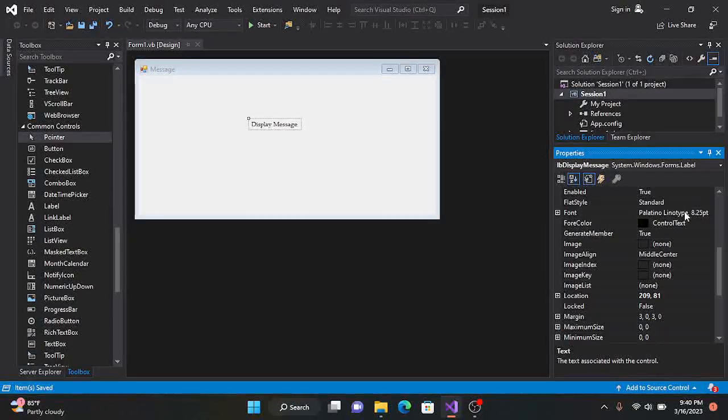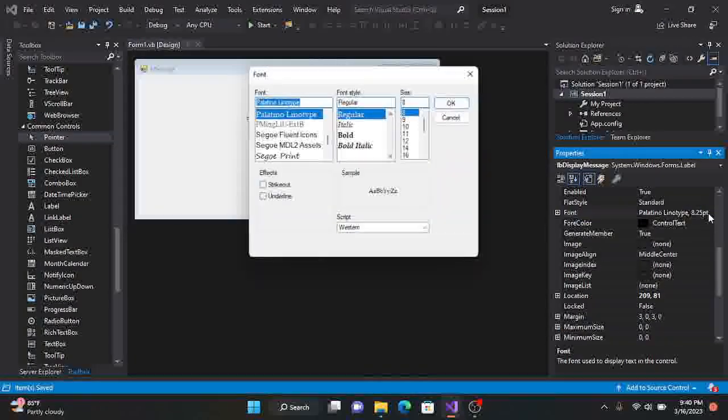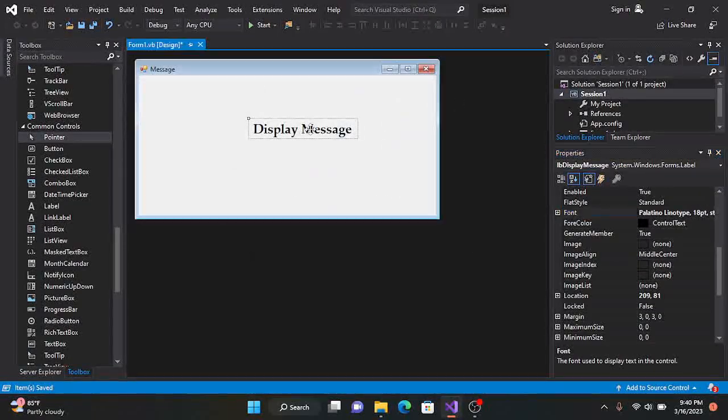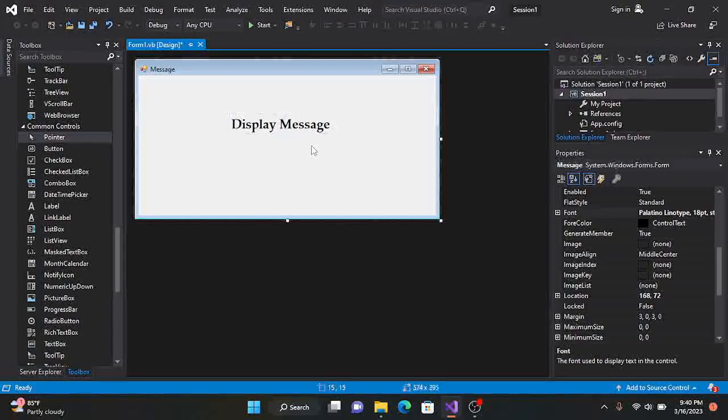So I go to font and then let's make it a little bold, and let's increase the size to, let's say 18. Alright, and then let's choose OK. So we have our display message here. This looks more appropriate. The next thing we're going to use is a button.